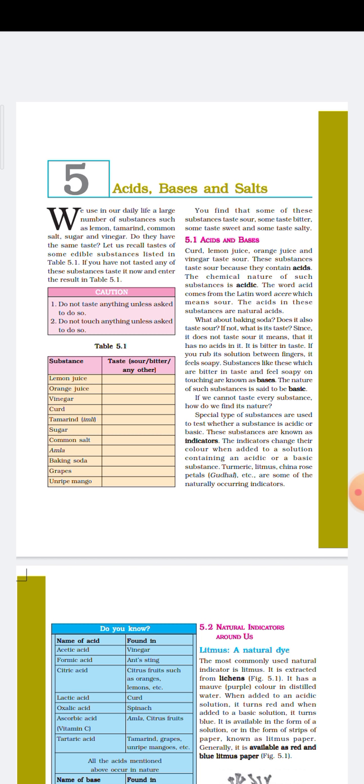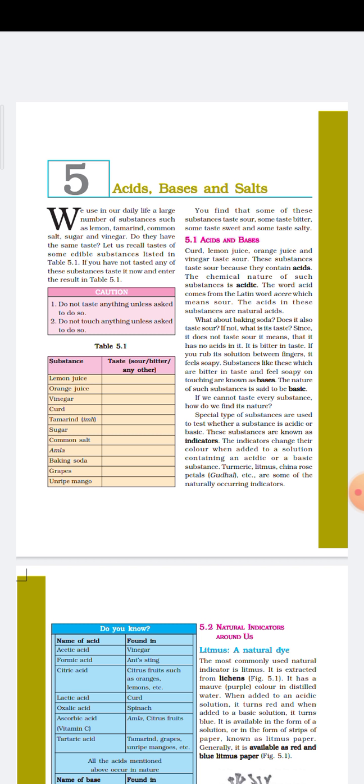The acids in these substances are natural acids. So the different acids we have got in curd, lemon juice, orange juice, these are what? Natural acids. They have been formed in nature. What about baking soda? Does it also taste sour? If not, what is its taste?